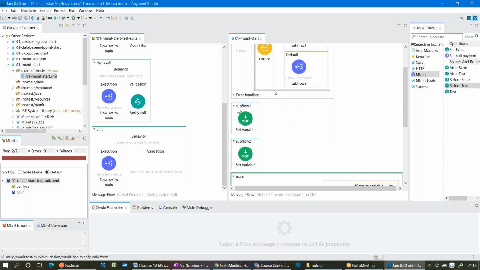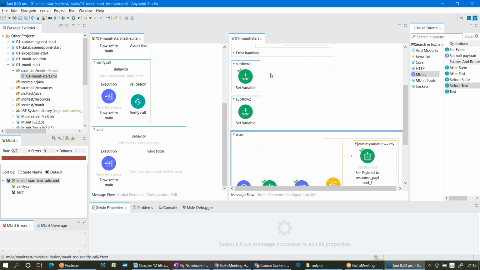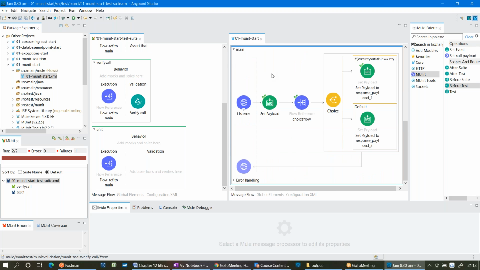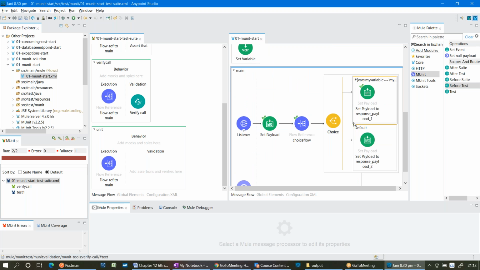And which processor do I need to pick? We cannot pick flows directly, so I need to pick the processor. Flow reference is a processor referencing the choice flow. I need to mock that flow. Once I mock that, what values am I expecting in this choice router to validate vars.myVariable?